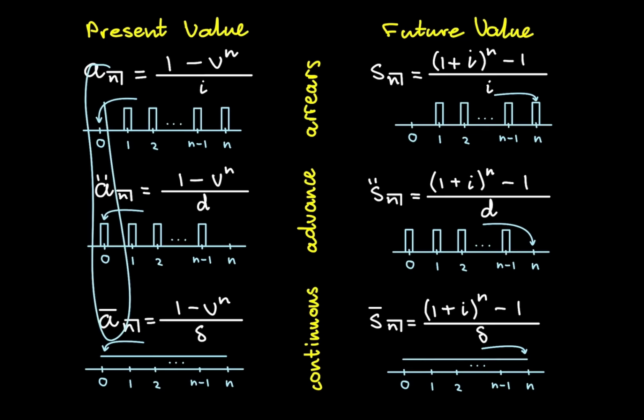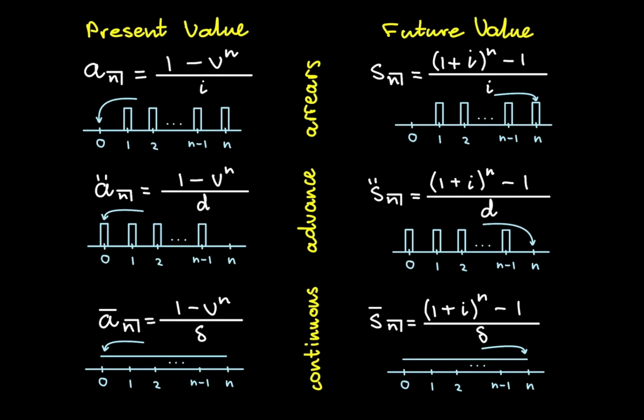Now, all of these A's represent present value annuities, and the S's represent future value annuities. Now, you'll see that annuities in arrears have nothing on top of the A or the S, but annuities in advance will have 2 dots, and it can also be 2 lines. So sometimes you'll see something like that. Okay, and then continuously payable annuities have a bar on top of the symbol.